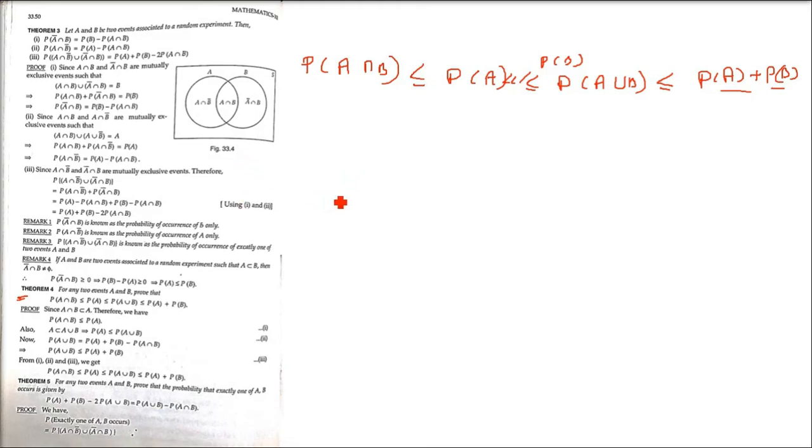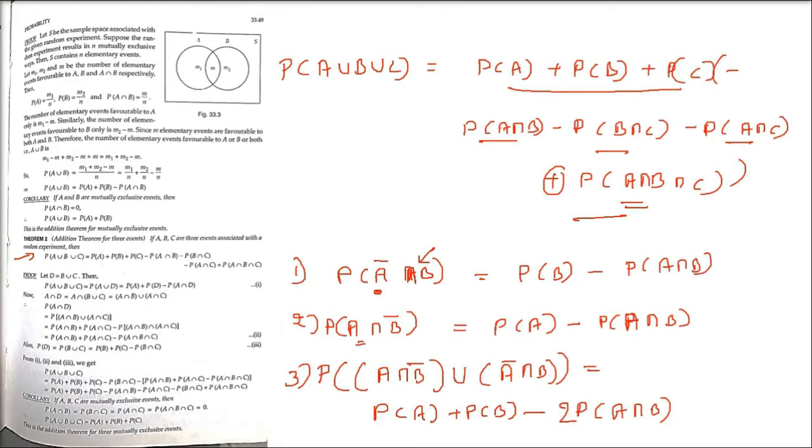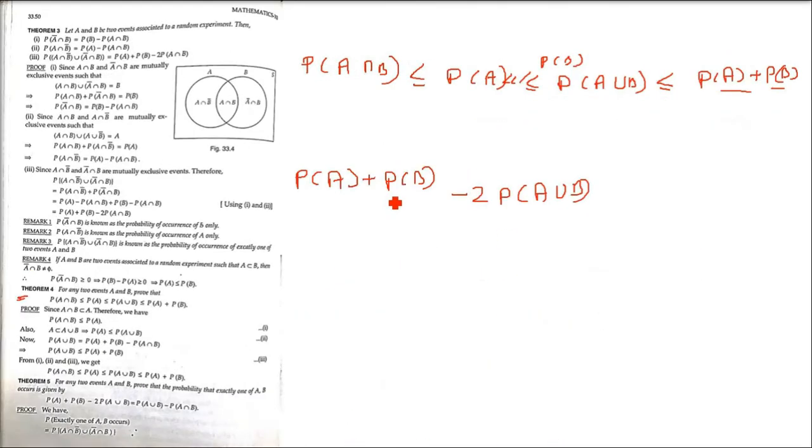There is one more theorem, because we have already seen this. For any two events A and B, the probability that exactly one of A and B will occur, we have already seen in the theorem just now: P(A) plus P(B) minus 2P(A intersection B). The same thing can be written as the probability that exactly one of A and B occurs is given by P(A union B) minus P(A intersection B), right? So we will be writing it like this. Whenever a problem comes, we'll try to solve by finding this A union B and A intersection B.